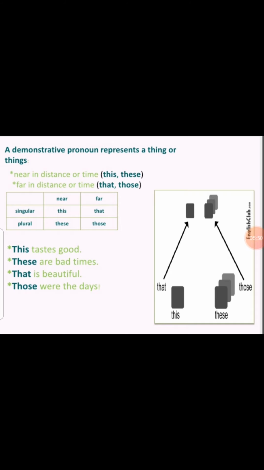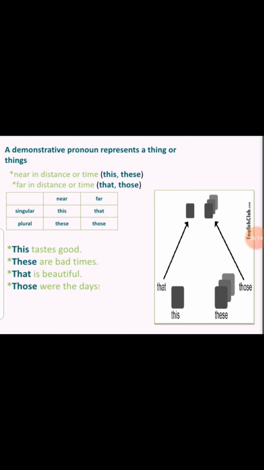You can see that after this I have not used any noun in it. These are bad times. Again, after these I have not used any noun in it. That is beautiful. What is beautiful? I am not aware. That house is beautiful. That book is beautiful. But it is being denoted. That means I am pointing out something and telling at that moment that that is beautiful.